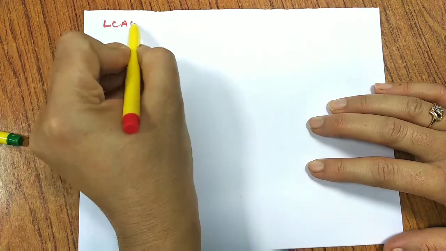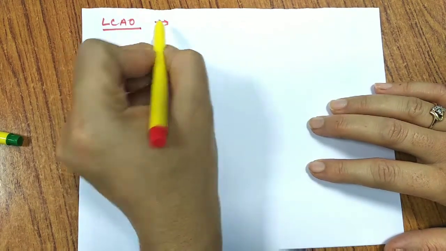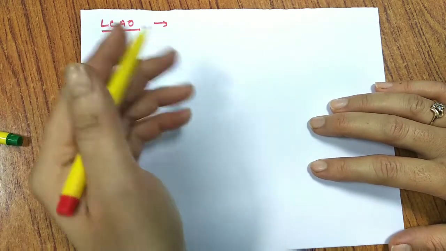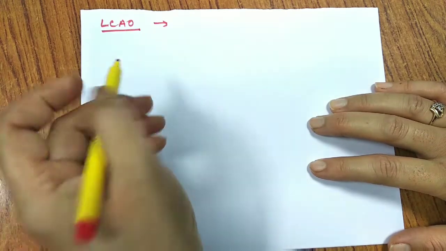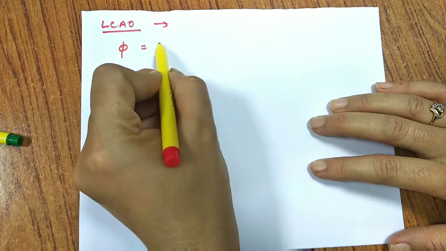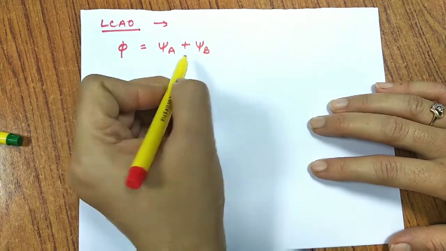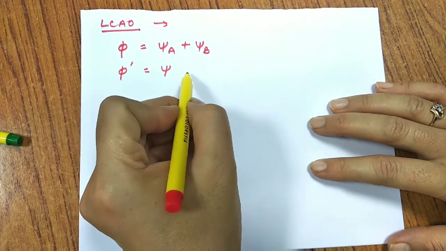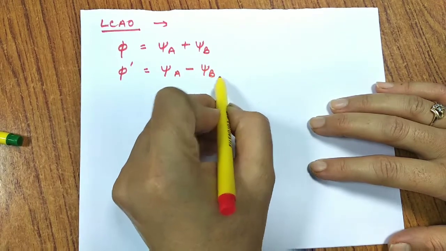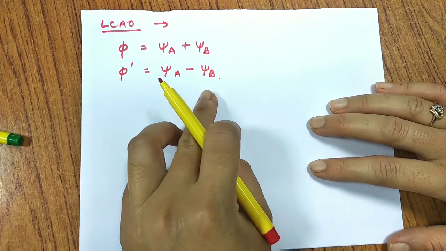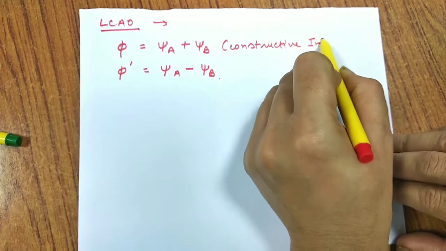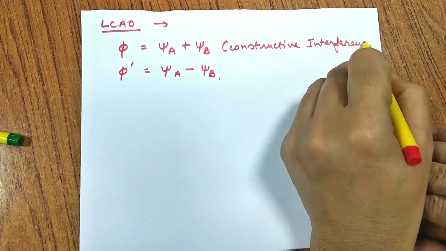How the combination takes place, we call it the linear combination of atomic orbitals. This is a method that shows the formation of molecular orbitals from atomic orbitals. We know that atoms consist of electron waves. Electron waves may combine in phase, psi A plus psi B, which we call constructive interference, or may be out of phase. We'll write psi A minus psi B, destructive interference. So यहाँ जो interference बन रहा है, that is constructive, just by addition of these waves.